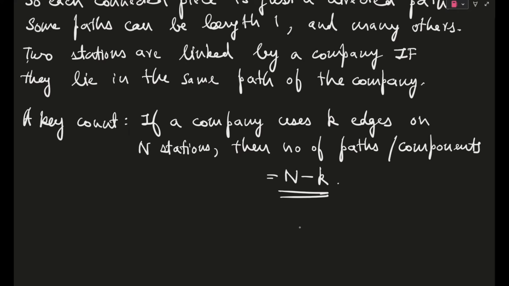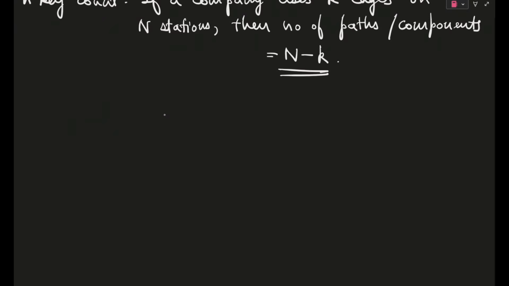So number of paths, like it's a one-way path, right? It can't go down. It can only go up. So things are always one way, lower to upper. So that's why if things are one way, then K cable cars can follow K paths only. So it is N minus K. I hope this part was clear. Okay. So for the time being, let's leave this result here. We are going to use this later. Okay. Once for capital A and once for capital B company later on.